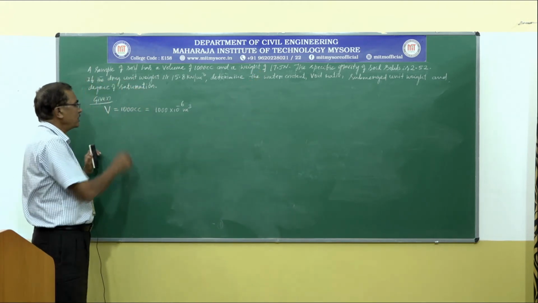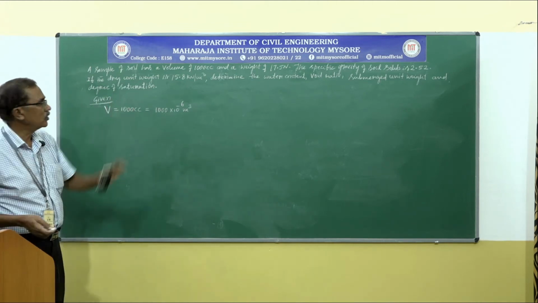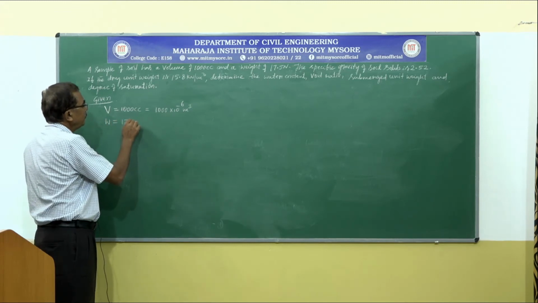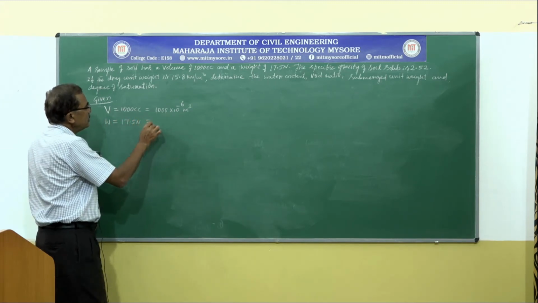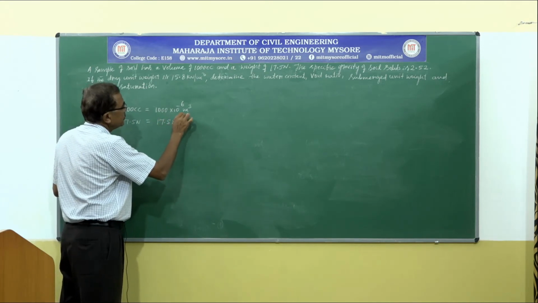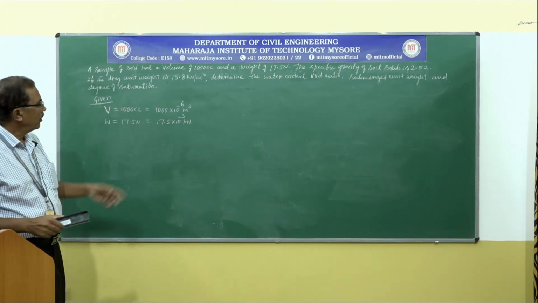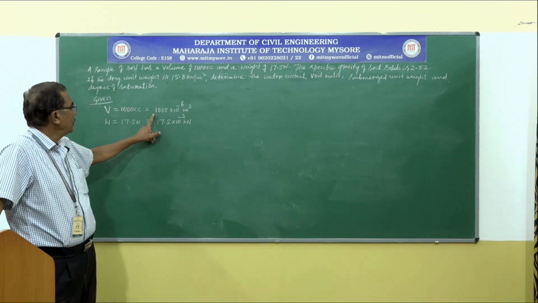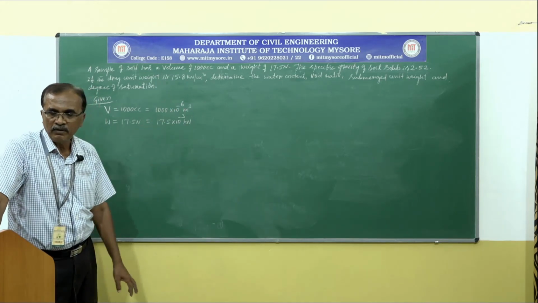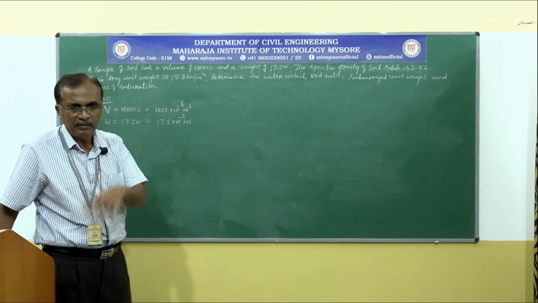So weight of the soil, unless specified, volume is nothing but total volume, weight is nothing but total weight, and the weight W is equal to 17.5 Newton, that is equal to 17.5 into 10 power minus 3 kilonewton. So let us express all the dimensions in meter and kilonewton, so that the obtained values will be, if it is a unit weight, kilonewton per meter cube, and if the linear dimension is in meter.